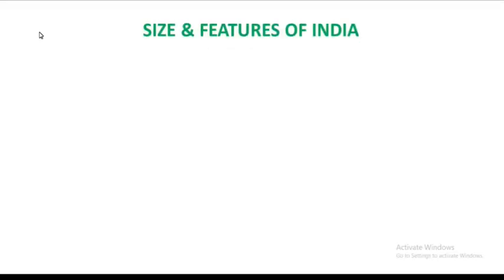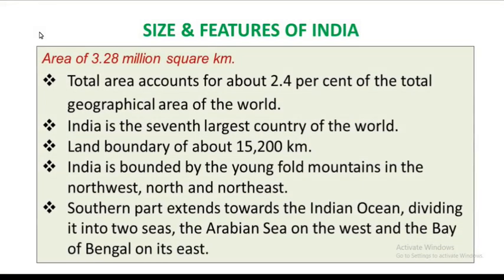Now, the size and features of India. The total land area of India is 3.28 million square kilometers. The total area accounts for about 2.4% of the total geographical area of the world. While considering the total geographical area of the world, the Indian landmass is 2.4%. India is the 7th largest country of the world, and the land boundary of India is about 15,200 kilometers.